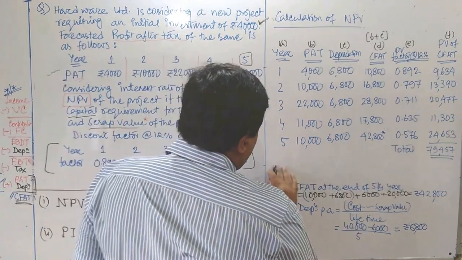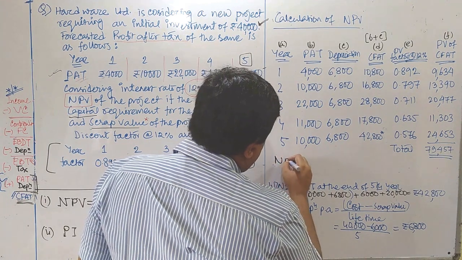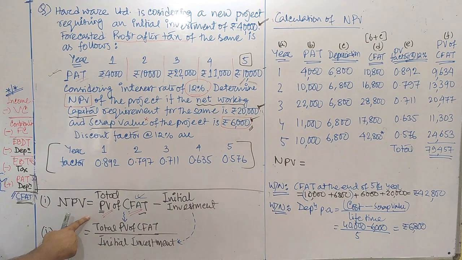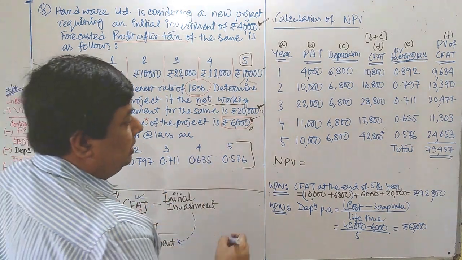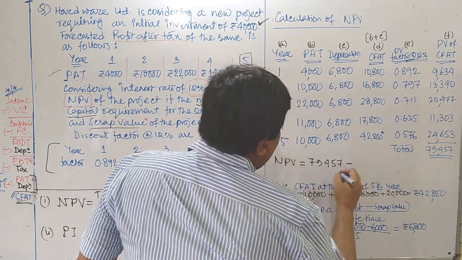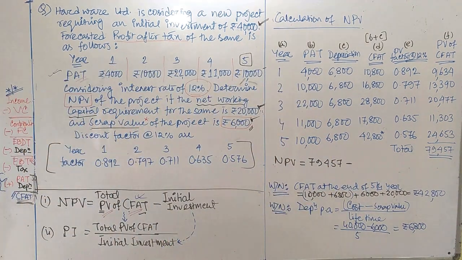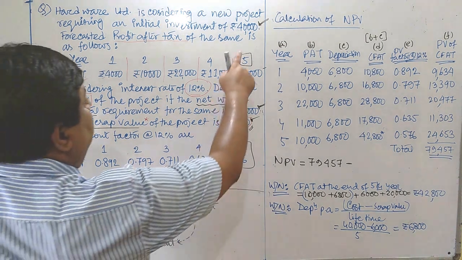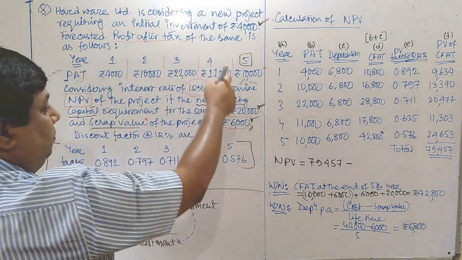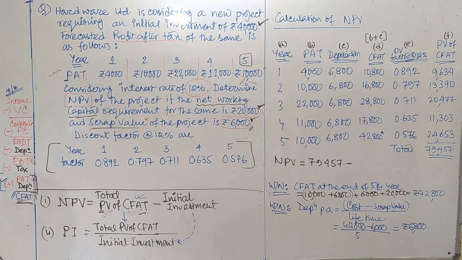Now we have to calculate the NPV, the net present value of the project. Look at the formula: total present value of CFAT, which is calculated as 79457, minus initial investment. Regarding initial investment, you have to think about how to get it. The initial investment was 40,000, not really, because apart from that 40,000 you invested 20,000 also.